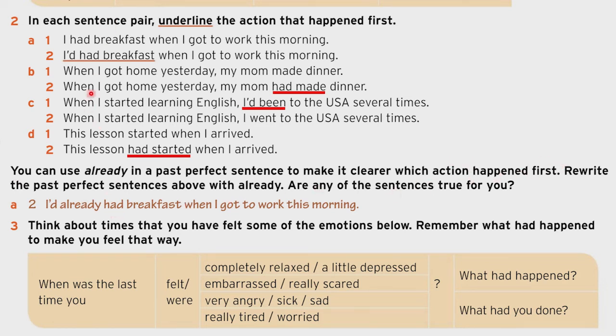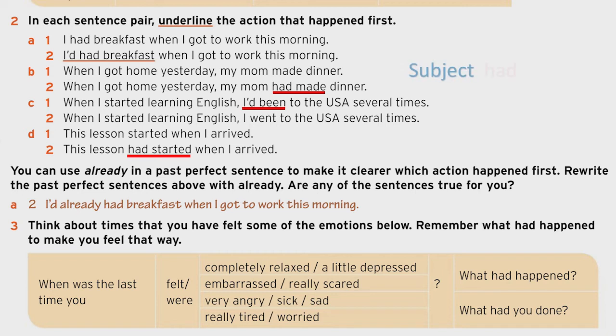For example, here, "I had breakfast when I got to work this morning." "I'd already had breakfast when I got to work this morning." Right? We are emphasizing that we finished this action before this other action. All right? So now you're going to rewrite the past perfect sentences above with "already." So the sentences number 2, 1, and 2 from B, C, and D, you're going to write them by using "already."